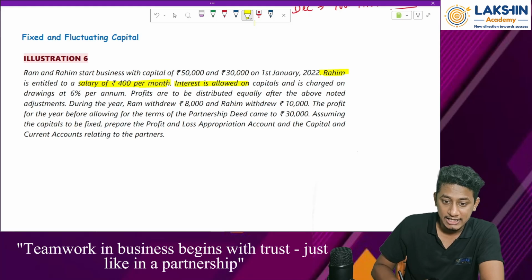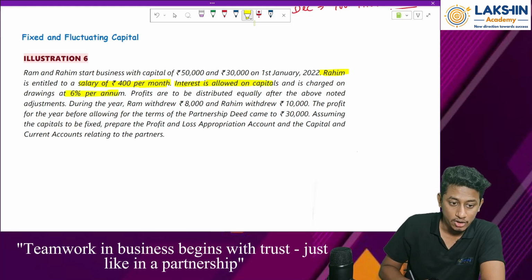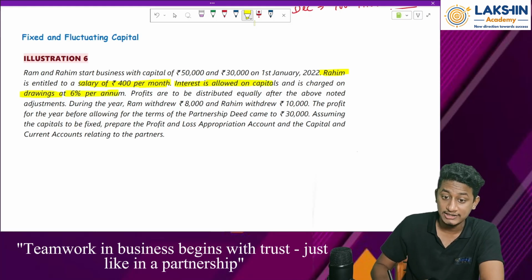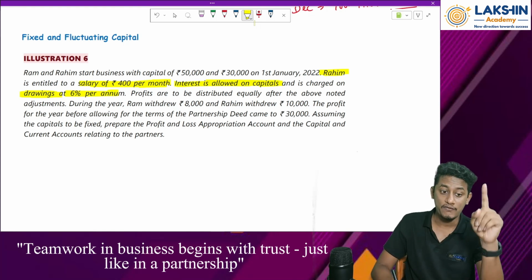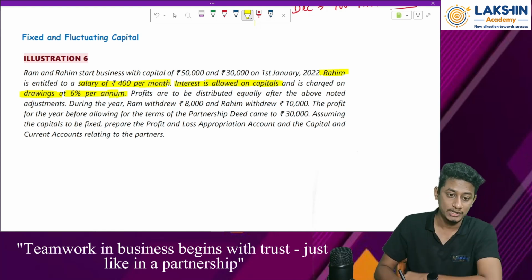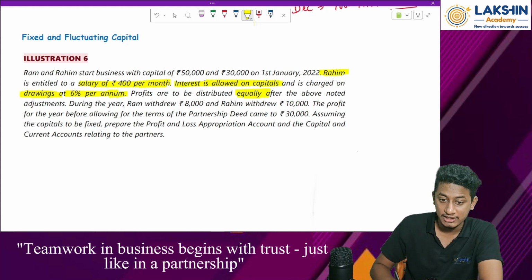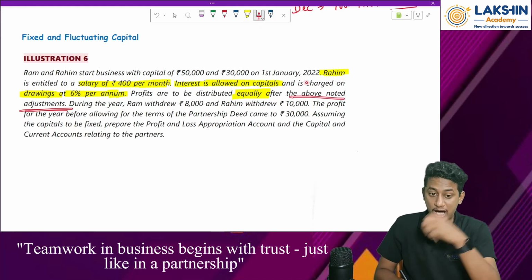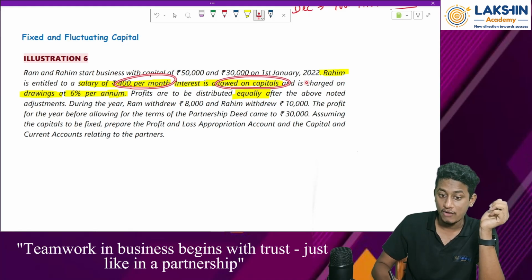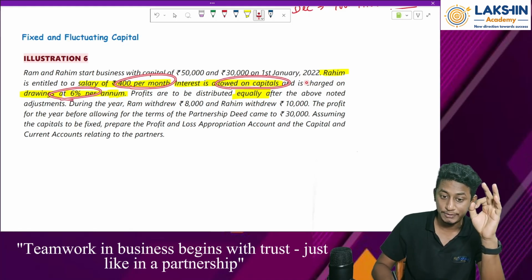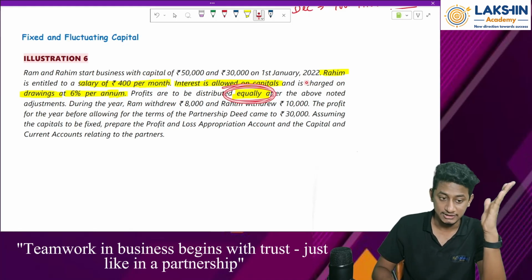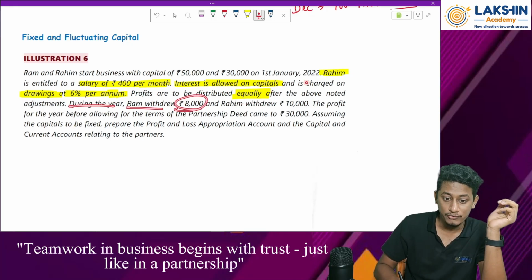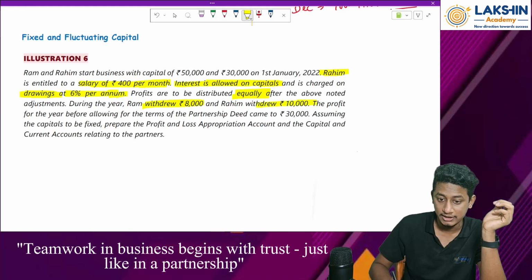Then interest is allowed on capital and on drawings. We are charging an interest of 6% per annum. Then profits are to be divided equally after the above noted adjustments are made. So after making all the above adjustments, whatever profit remains has to be divided on the equal basis. Then during the year, Rahim withdrew 8,000 and Ram withdrew 10,000 rupees. These are my drawings.